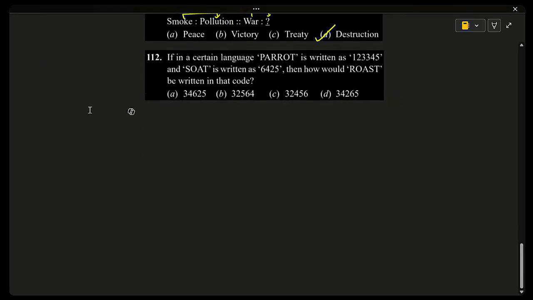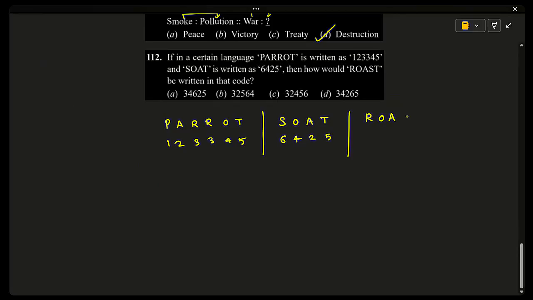So if in a certain language, PARROT is coded as 123345 and SOT is coded as 6425, I have to find the code for ROAST. Here this is a direct letter coding.